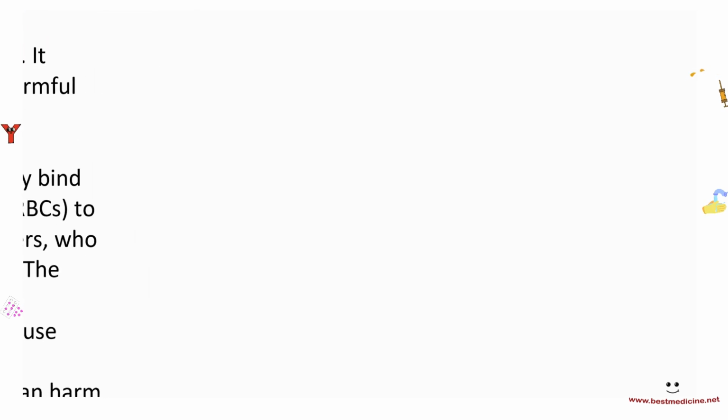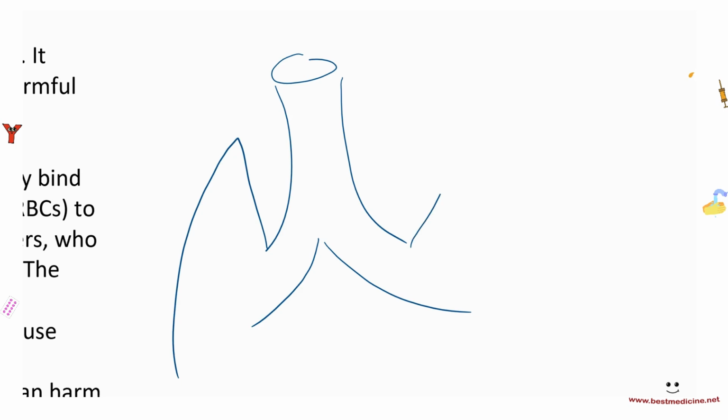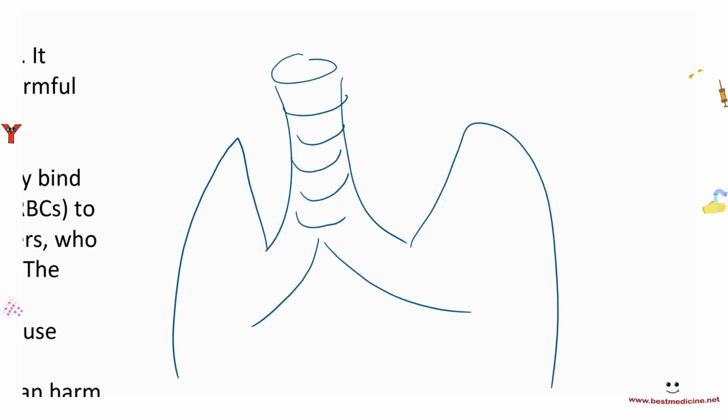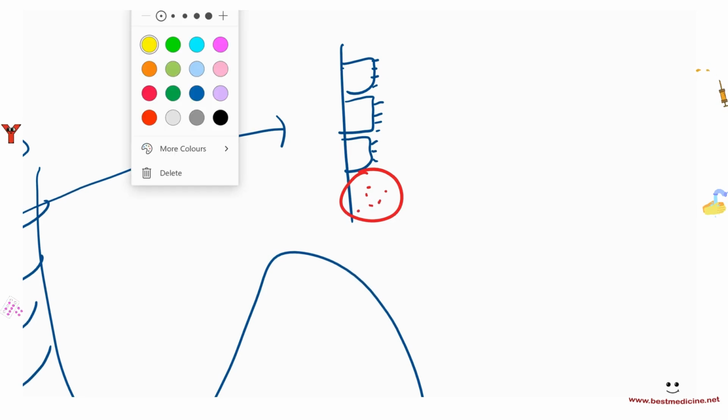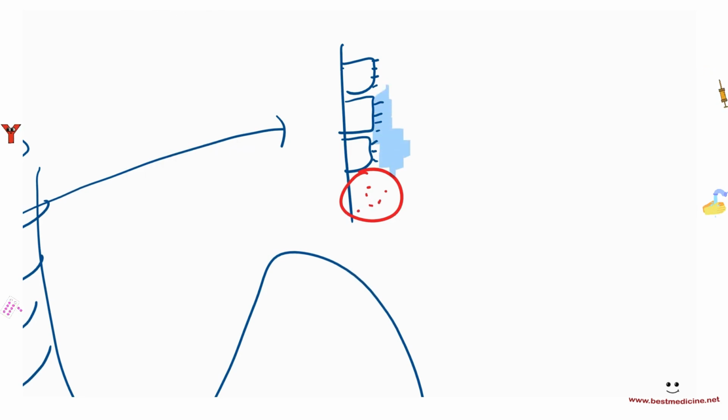Let me just quickly draw the respiratory tract here. So remember that we had the trachea, right? And the trachea was dividing into the bronchi, and then you would have the lungs over there. Okay, so the trachea, which had these C-shaped rings of cartilage, had these cells here on the walls. So let's have a look at the cells of the walls of the trachea. So here we had the ciliated cells, right? And the other type of cells that we had were goblet cells. So we also had goblet cells here, which were secreting this mucus. And this mucus was being circulated by the cilia up towards the throat, which was being swallowed.